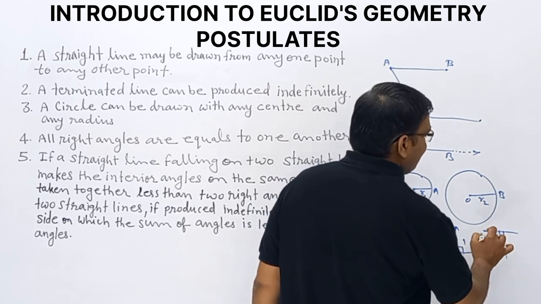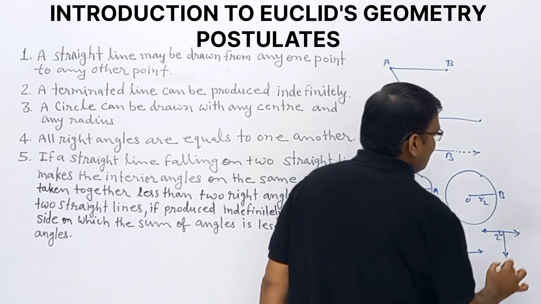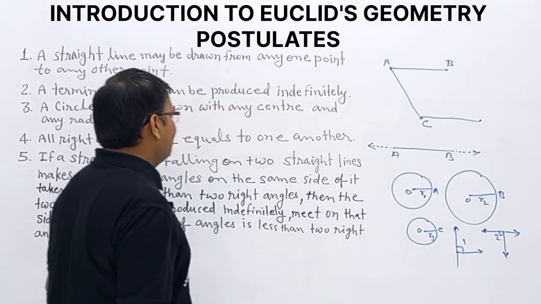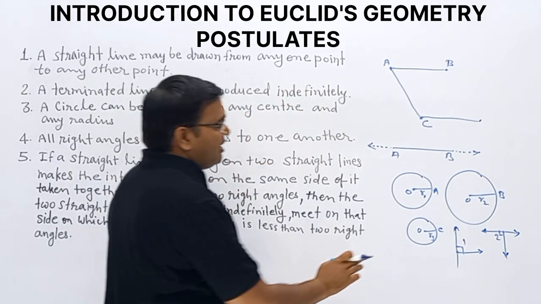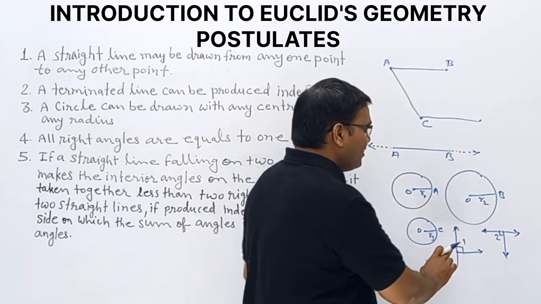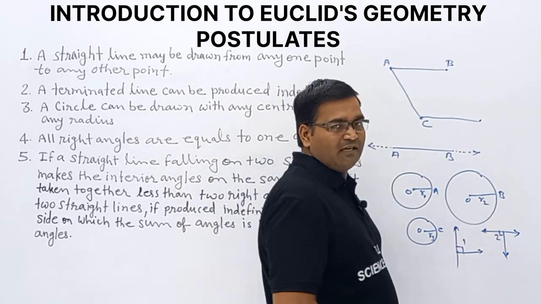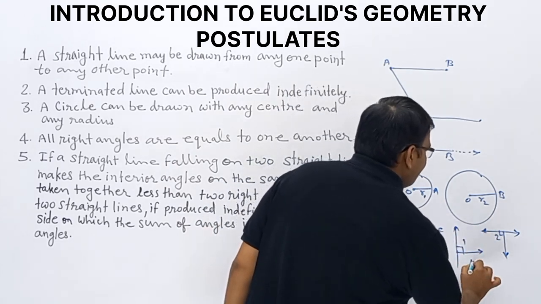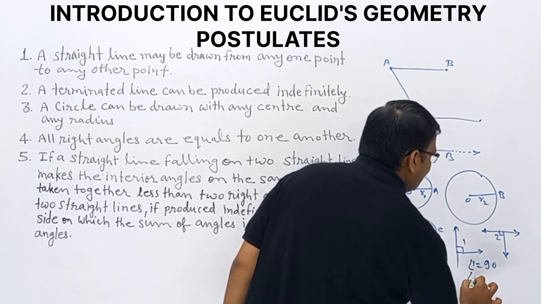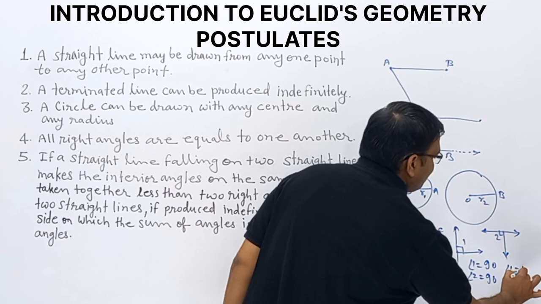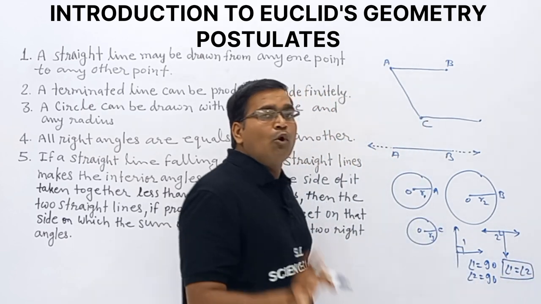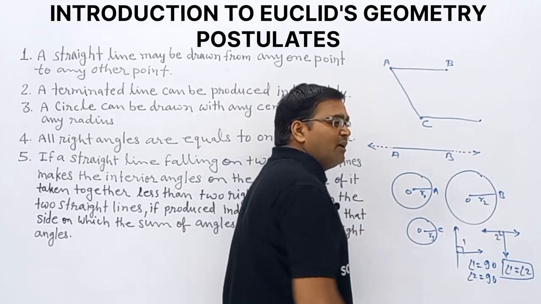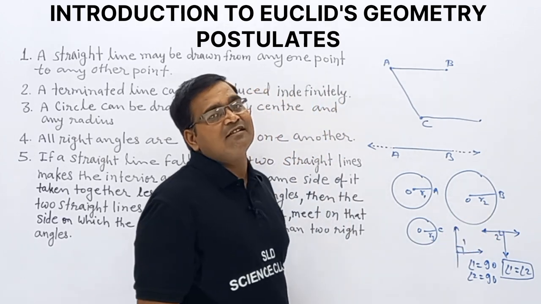So angle 1 and angle 2 are what? Right angles. Observe, all right angles are equal to one another. Angle 1 equals 90 degrees, angle 2 equals 90 degrees. From both we can say angle 1 equals angle 2. It means we have two right angles, so all right angles are equal.